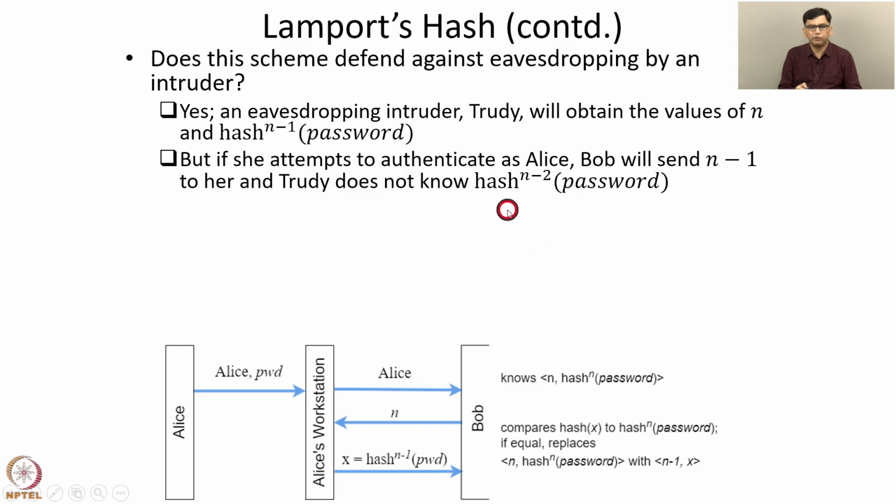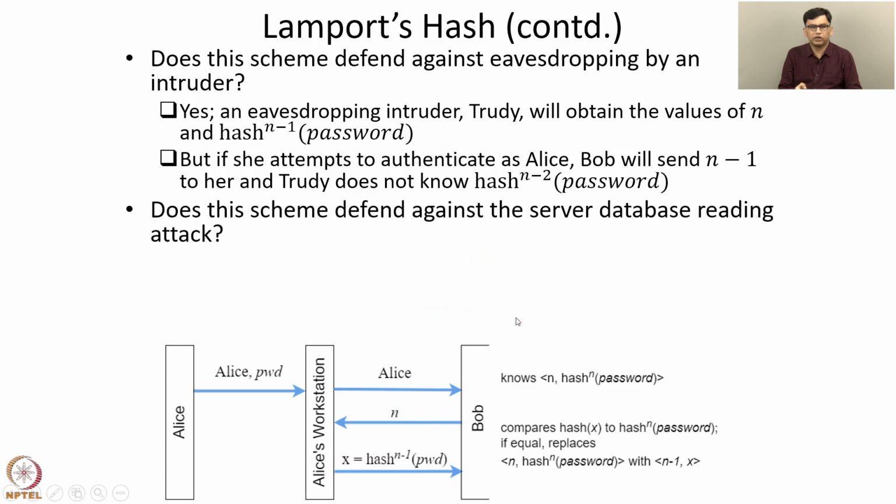But 2D is not able to compute hash n-2 password from hash n-1 password because of the one-way property of the hash function. So hence this protocol defends against eavesdropping by an intruder. Does this scheme defend against the server database reading attack?